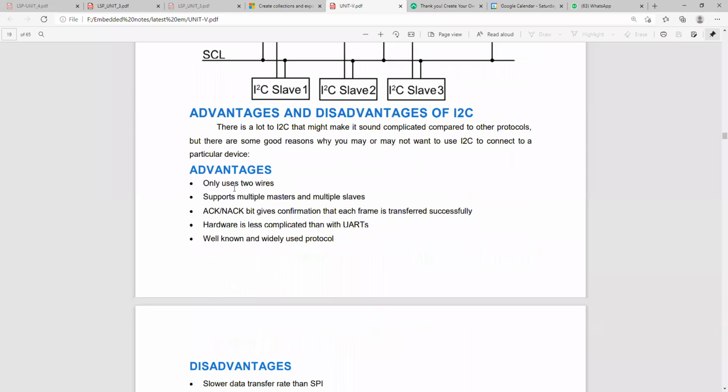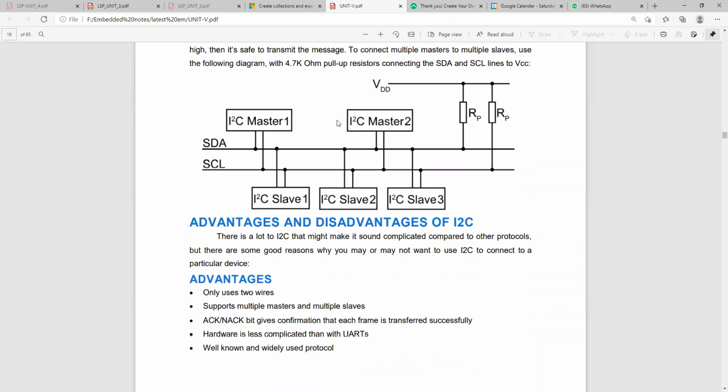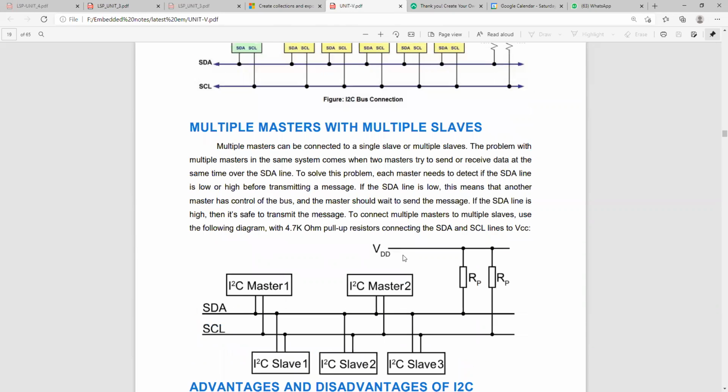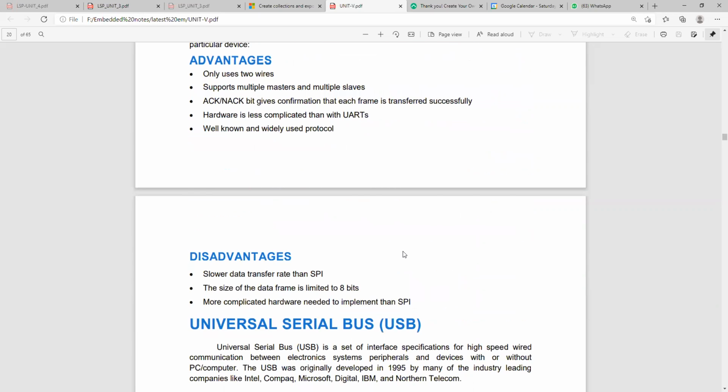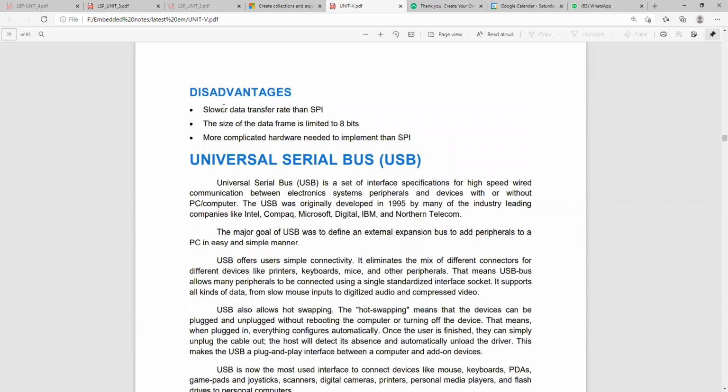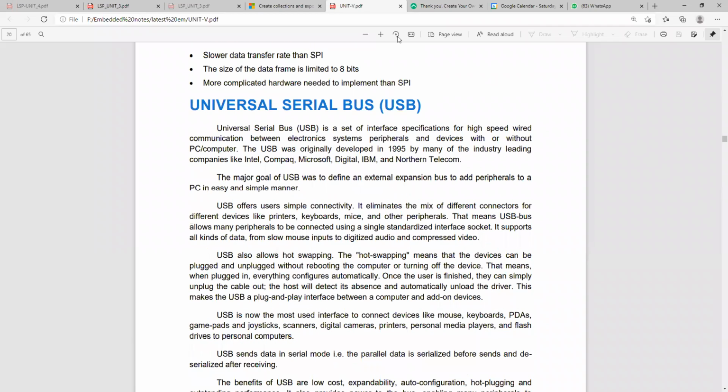The advantages: it only uses two wires, supports multiple masters and multiple slaves, and acknowledgement and non-acknowledgement bits confirm whether each frame was transmitted successfully. The hardware is less complicated than UART, and it is a well-known and widely used protocol. The main reason is the multi-master and multi-slave concept, so we give more priority to I2C. The disadvantages are a slow data rate compared to SPI, the data frame size is limited to 8 bits, and more complicated hardware is needed than SPI.